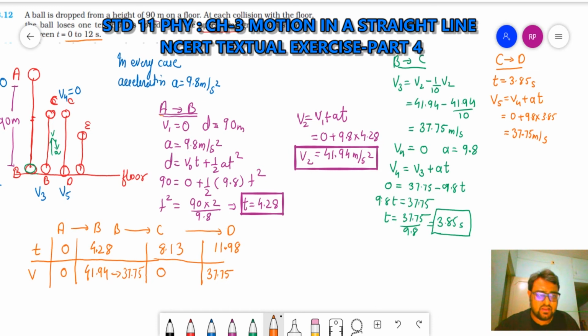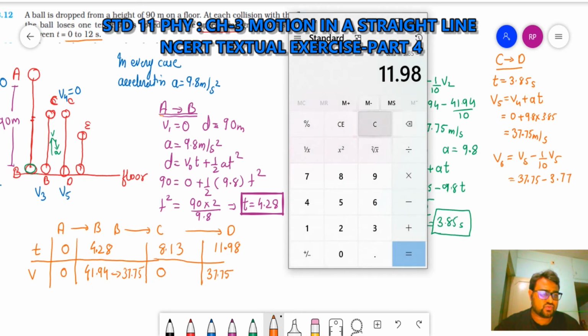37.75. Clear? And again it reduces by a tenth. Clear? Again, so V6 will be equal to V5 minus 1/10th of V5. So 37.75 minus 37.75 divided by 10, 3.77.